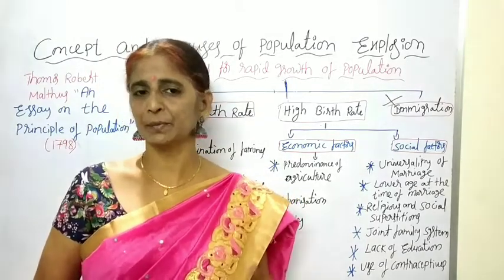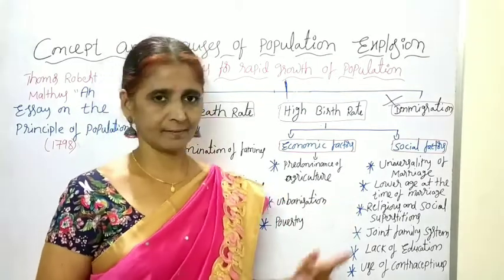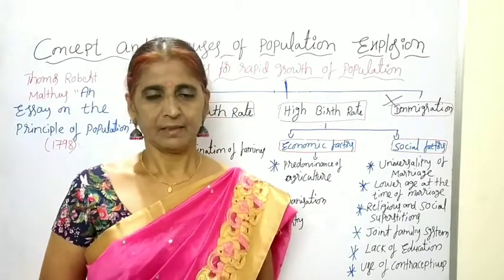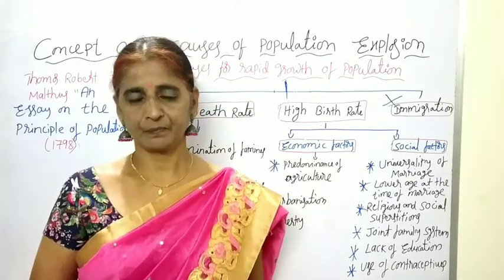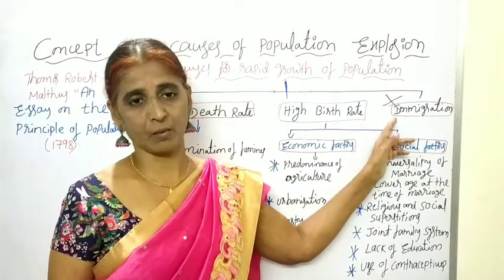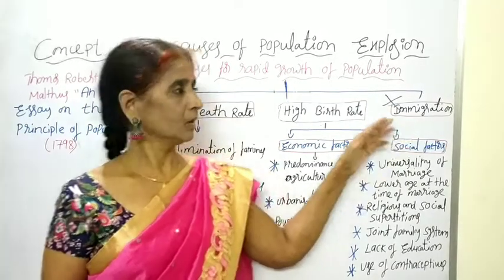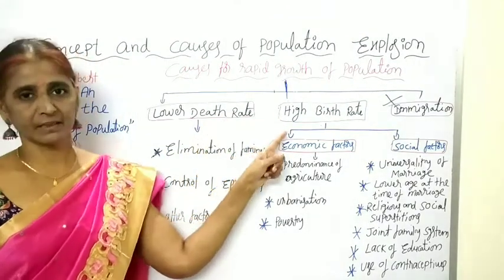But that is a false statement. Reversely, Indians are migrating to foreign countries in search of jobs. So that is the reason it is not a cause for the rapid growth of population in India. So population is increasing due to lower death rate and high birth rate.